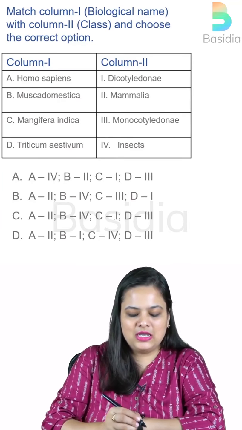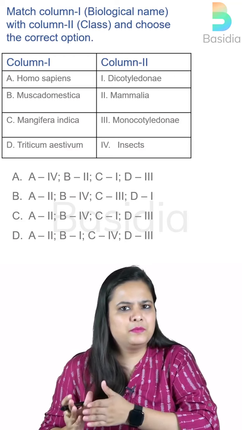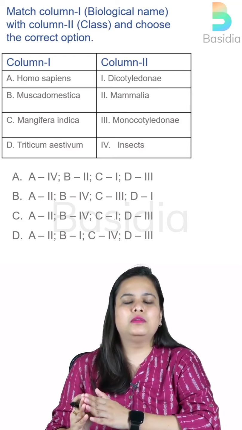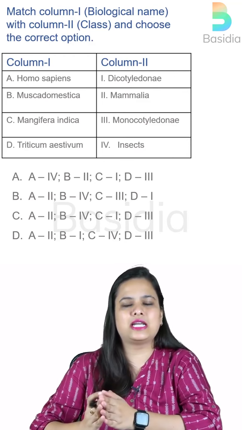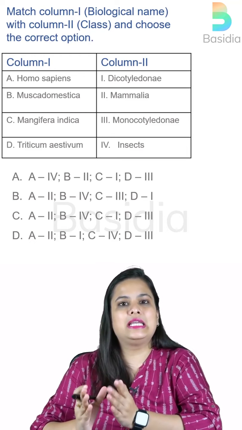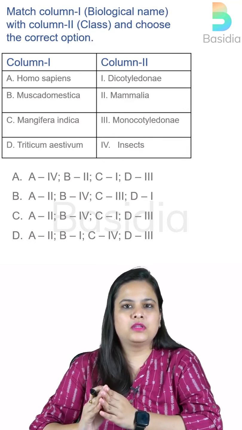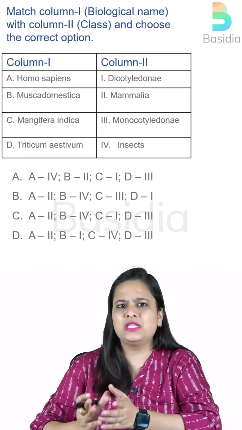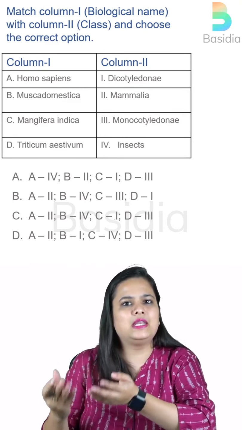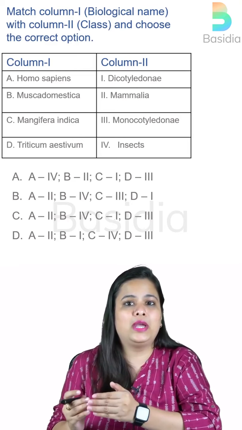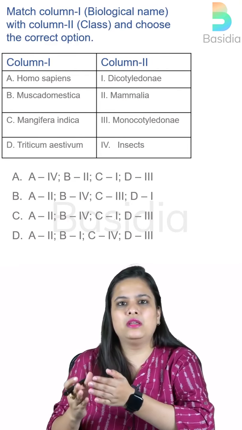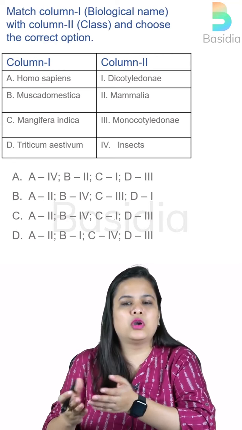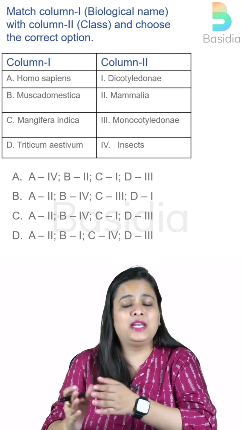Match the column. Now, there's a very simple trick to solve any match the column. Whenever there are these kinds of options, try to get at least two of them correct, so that it becomes really easy to eliminate options, right? And MCQ is always about eliminating options, because if you eliminate options, you will be more sure about what is correct.